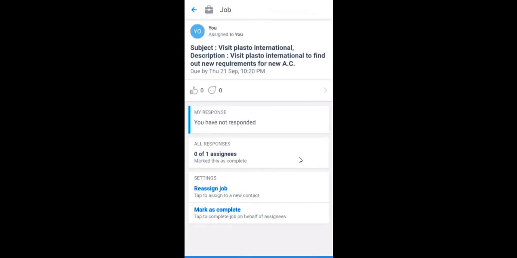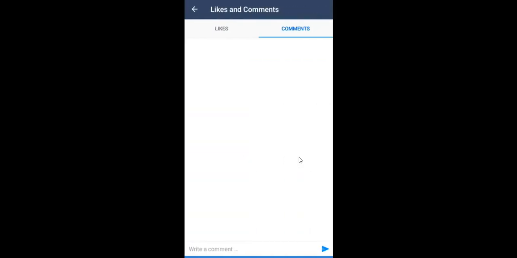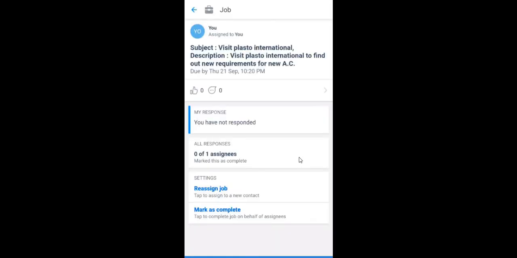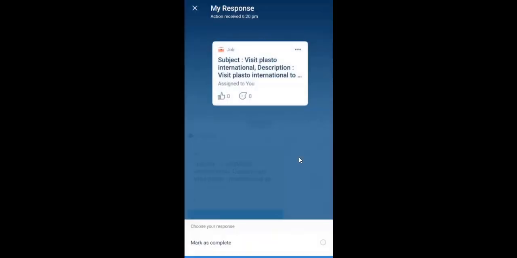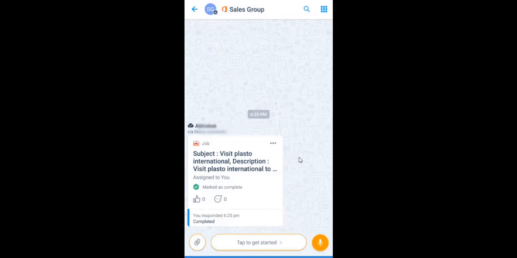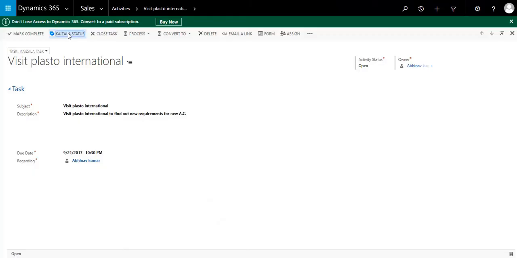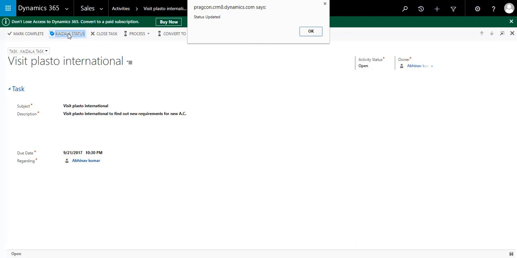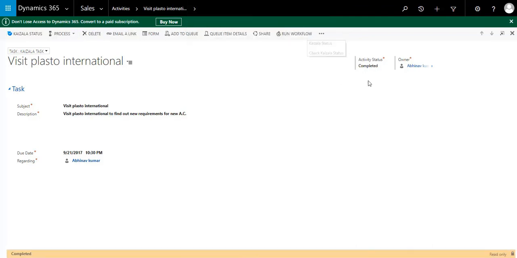So we have some functionality in the Kaizala application, where we can comment, like, reassign the job and mark this job as complete. So I am marking it as complete and sending the response back to the CRM. Now move to the CRM and update the status of the Kaizala. So I'm updating the status, as you can see here. Now the activity status is completed. So this is how this Kaizala connector works. Thank you everyone.